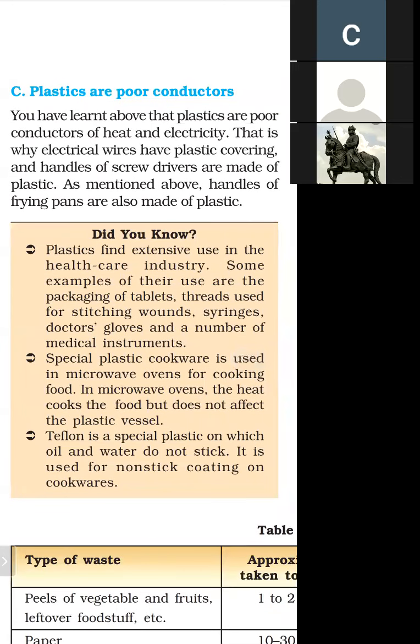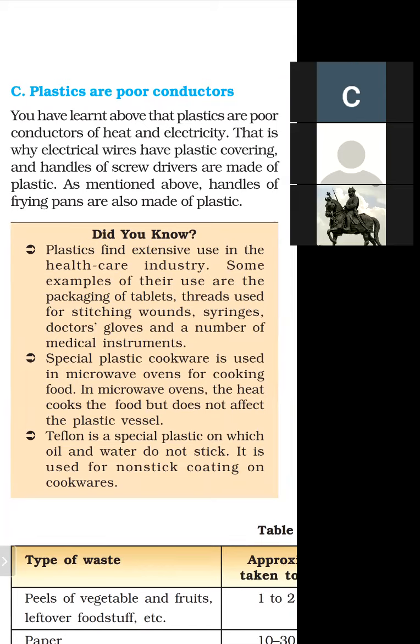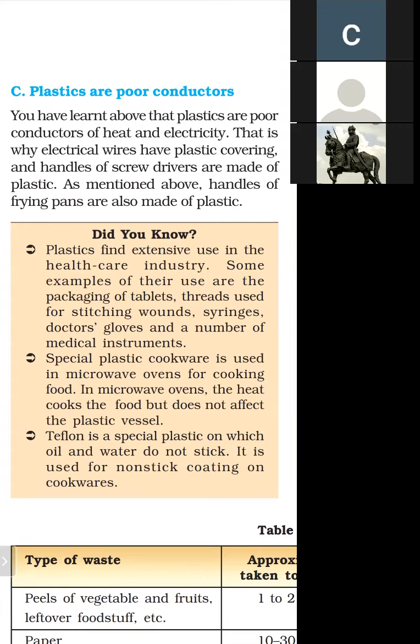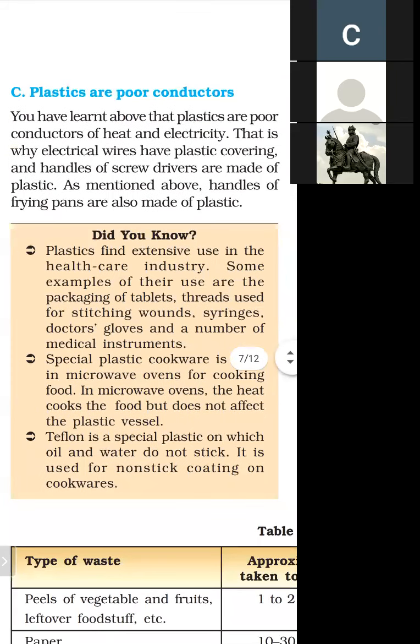As mentioned above, the handles of frying pans are also made of plastic because they are bad conductors of heat.